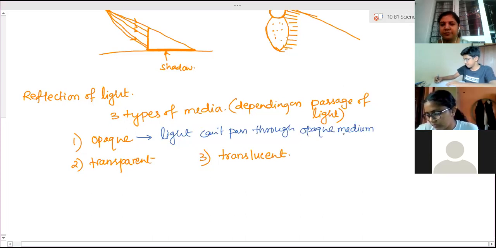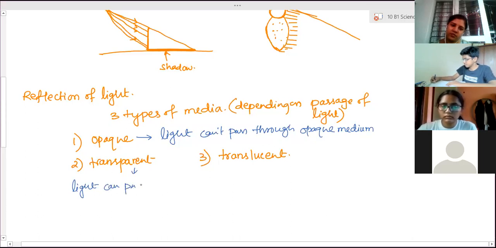Medium is singular, media is plural. Okay. Transparent, light can completely pass through it.